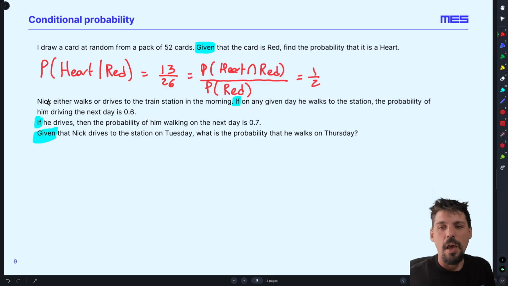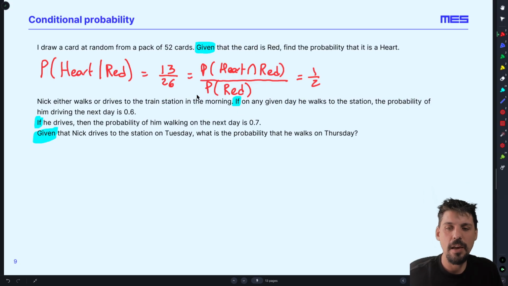So, if on any given day I walk to the station, the probability of me driving the next day is 0.6, 60%. But if I drive, the probability of me walking the next day is 0.7. So I always either walk or drive. Given that I drive to the station on a Tuesday, what is the probability that I walk on a Thursday?